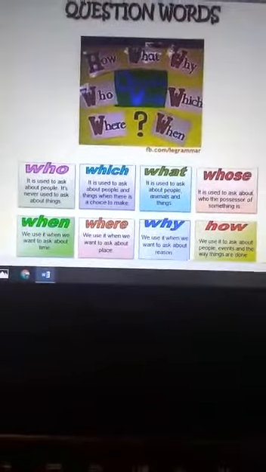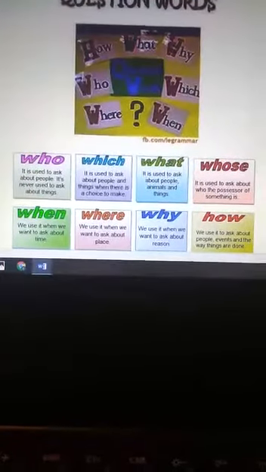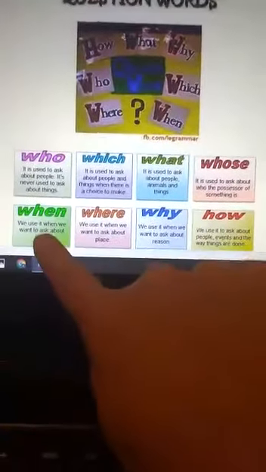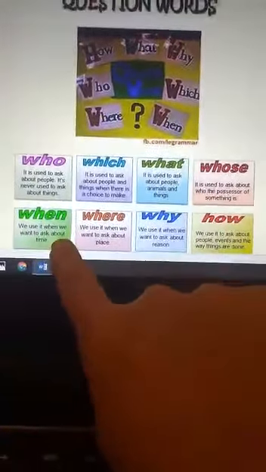Whose, talk about possession. Whose is this pen? ¿De quién? When, we want to ask about time. Where, about place. Why, about a reason, and the answer is because. And how is to ask the way things are done, okay? How, ¿cómo?